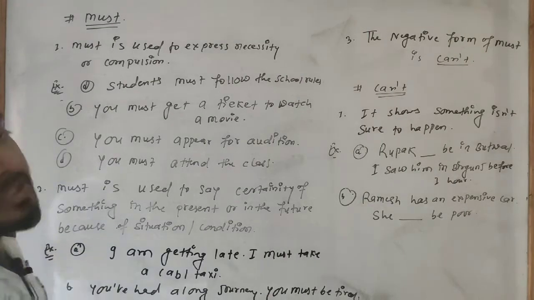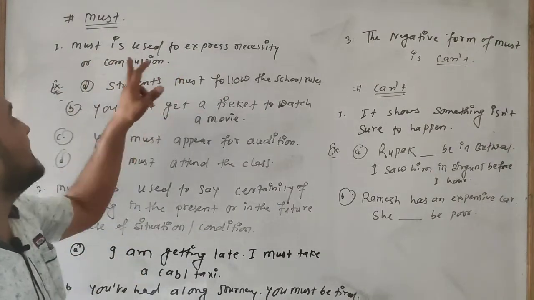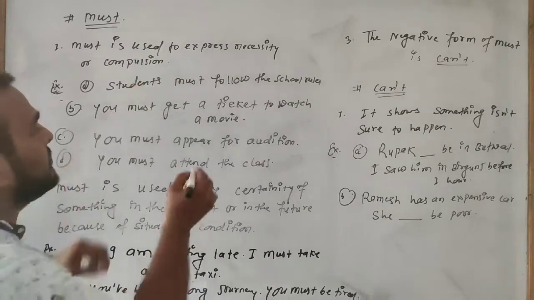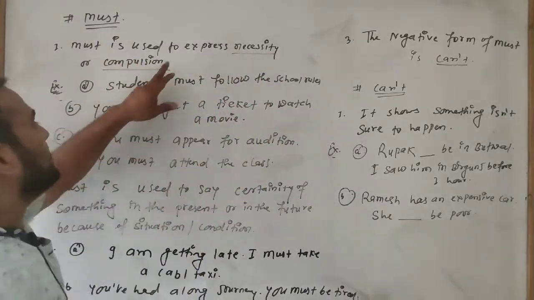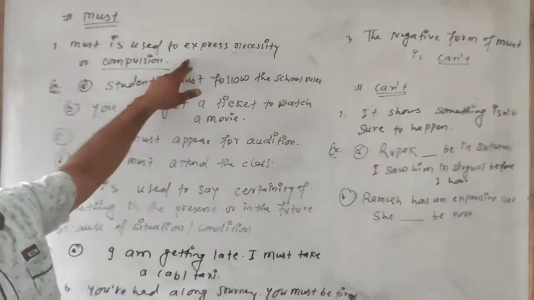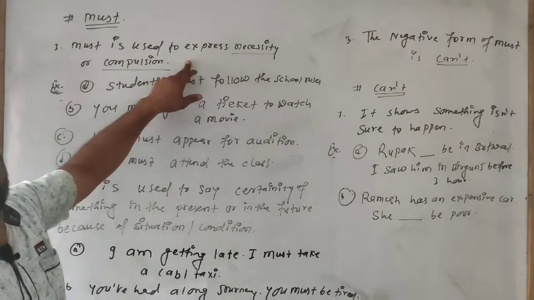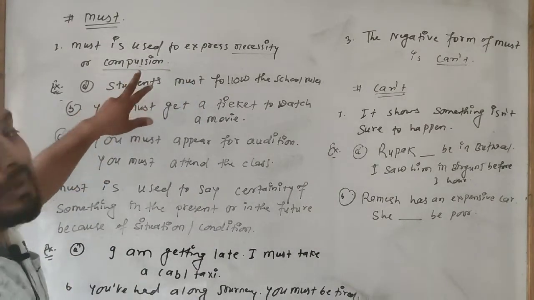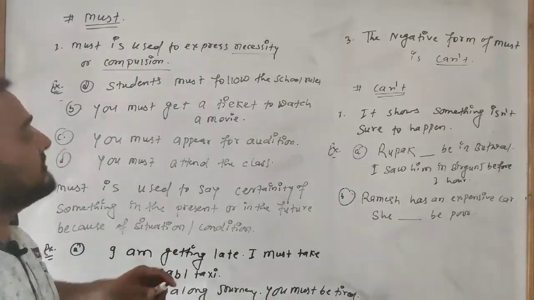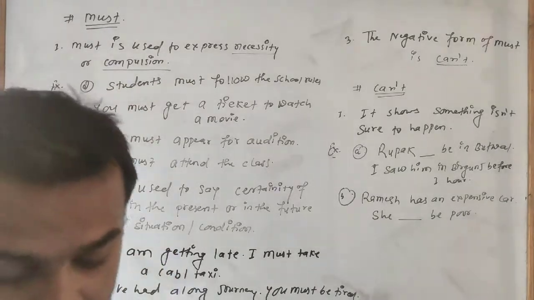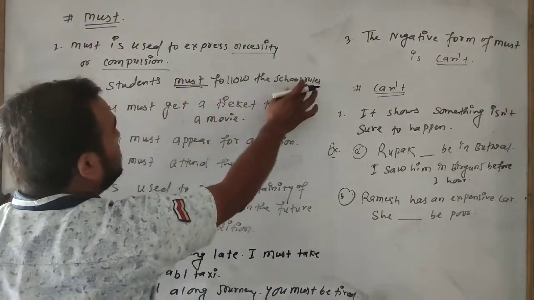Now the use of must we are going to study. Must is used to express necessity or compulsion. You know that necessity, okay? Necessity and compulsion. If a sentence is showing necessity and compulsion, that is most necessary, then we have to use must. Just like here, a student must follow the school rules, okay? The must, follow the school rules.